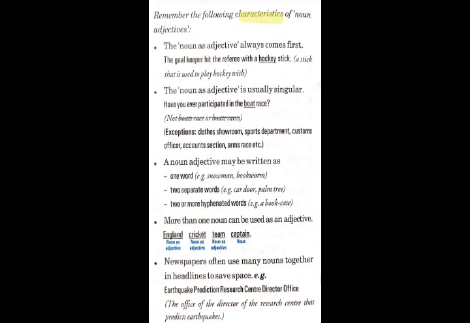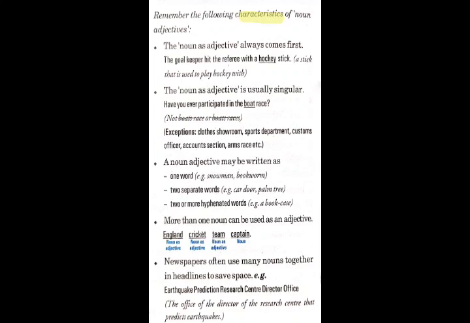Secondly, the noun as adjective is usually singular. But there can be exceptions in certain cases. For example, have you ever participated in the boat race? Here, race is the noun and boat is describing which type of race.